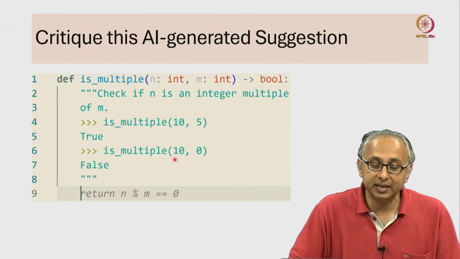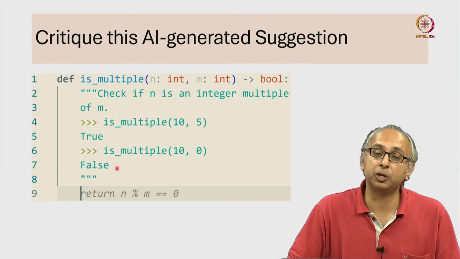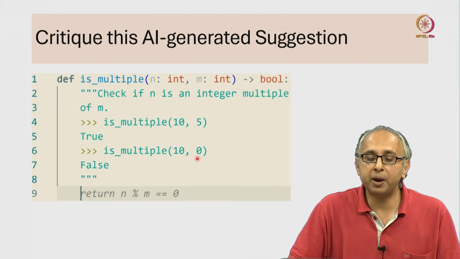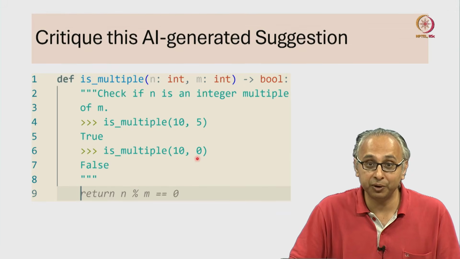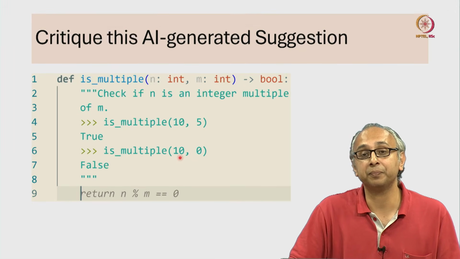Similarly, 10 is not a multiple of 0. No matter what integer we multiply 0 with, the answer is going to be 0. It's never going to be 10. And so the expected answer in that case is false.